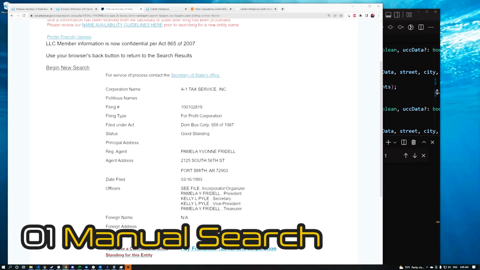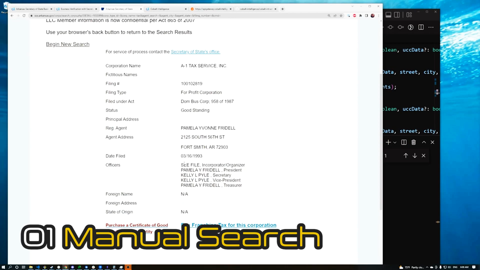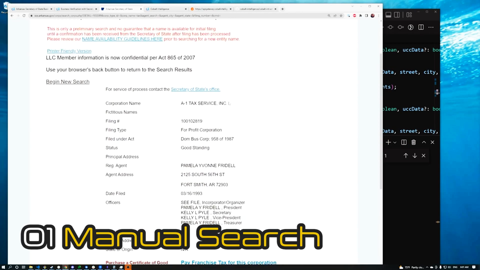See how that's kind of bare bones here. We have some information, we have the agent and we have the officer information, which is kind of cool. Let's copy this name and let's go try it out in the API.